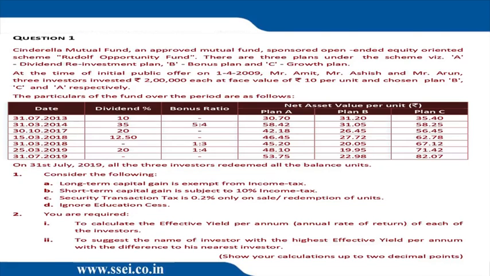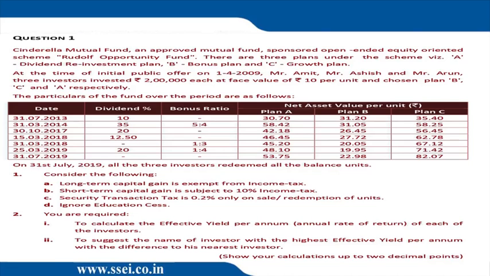So there was an IPO on 1st April 2009. Mr. Amit, Ashish and Arun, three investors, invested 2 lakh each at a face value 10 per unit. That means 2 lakh by 10, 20,000 units. And they chose plan B, C and A respectively. Obviously, you need to be careful. They've not written A, B and C. So Amit went for plan B, Ashish went for plan C, Arun went for plan A. Don't make a silly mistake, please.